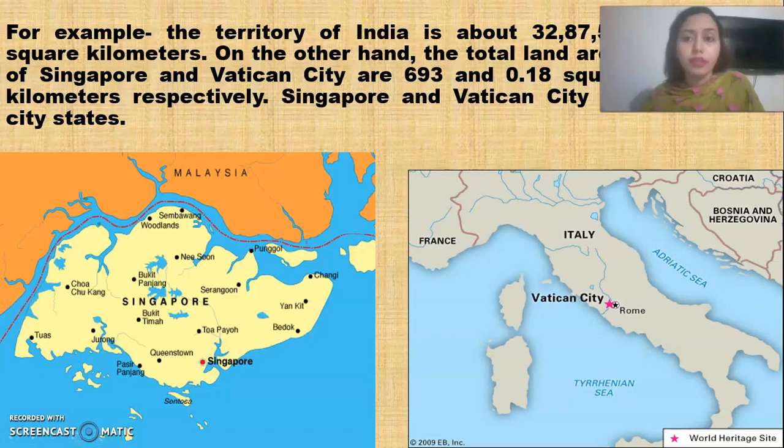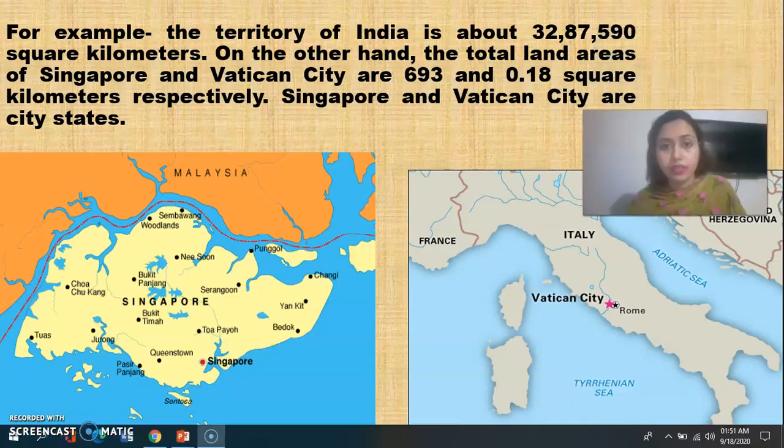Before going to this, I would like to show you something. See here. For example, the territory of India is about 32,87,590 square kilometers. Can you imagine how big it is?